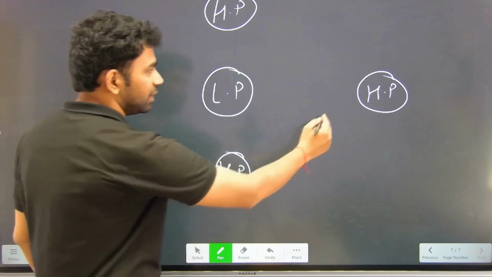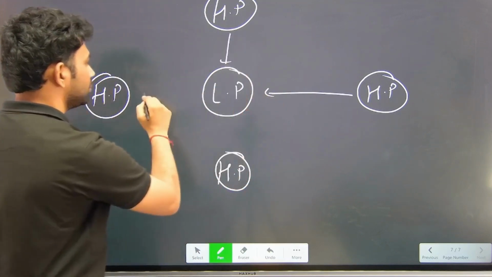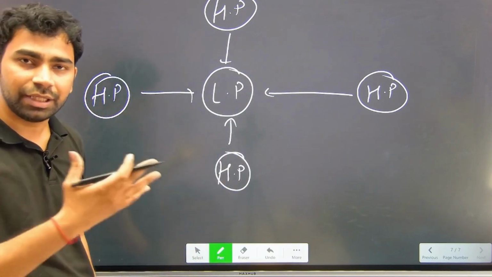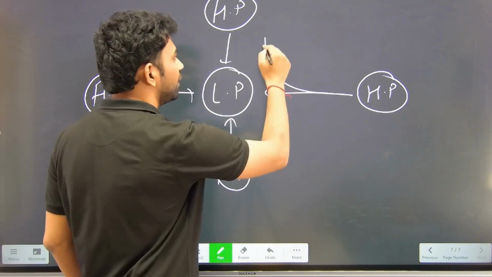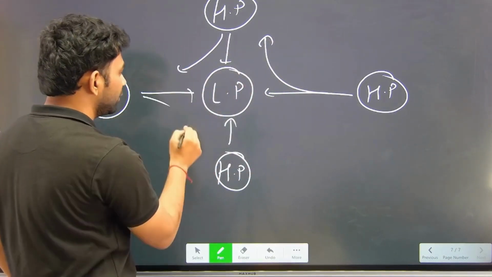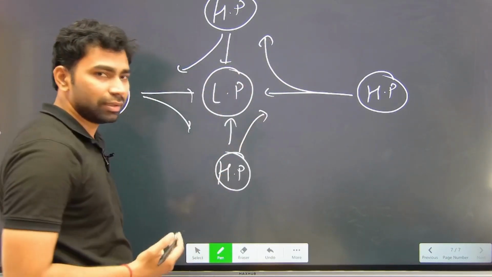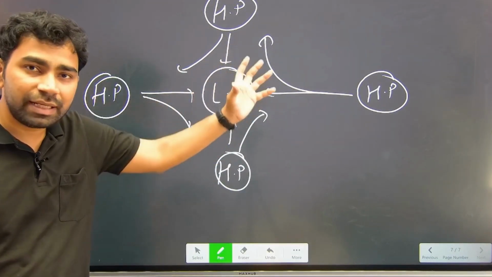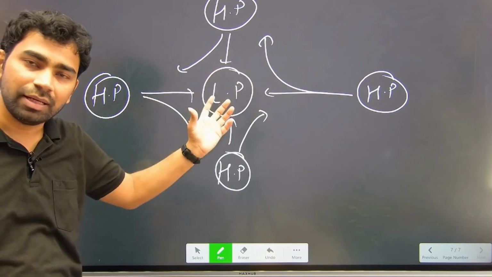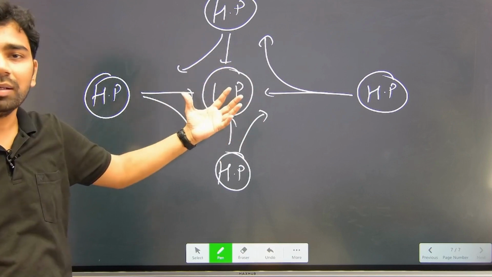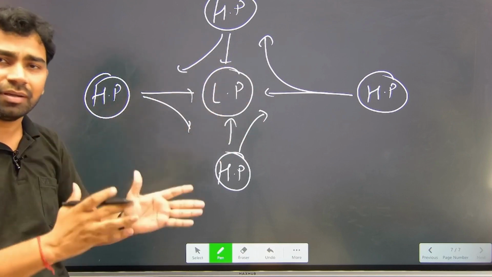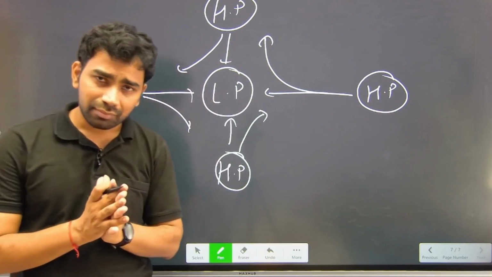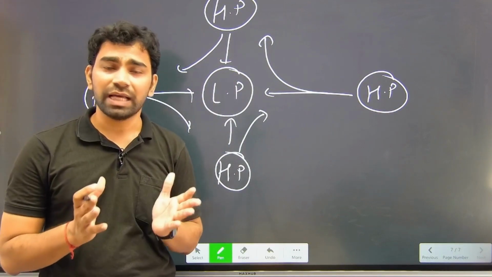Okay, so if this is the standard direction, but because of the Coriolis force in the northern hemisphere, this wind will deflect to the rightward side. Okay, and because of this, low pressure is intensified at the center and ultimately it leads to a cyclonic condition in the tropical region. Okay, basically I am talking about the tropical cyclone here. Okay, now this is all about the Coriolis force and its impact.